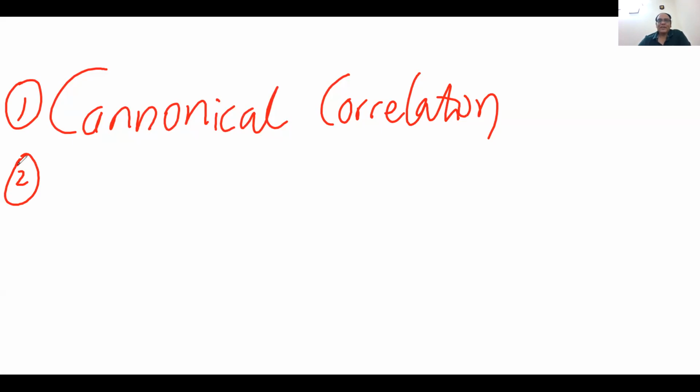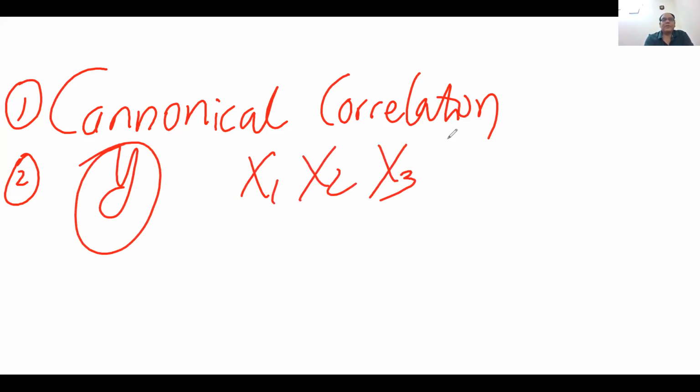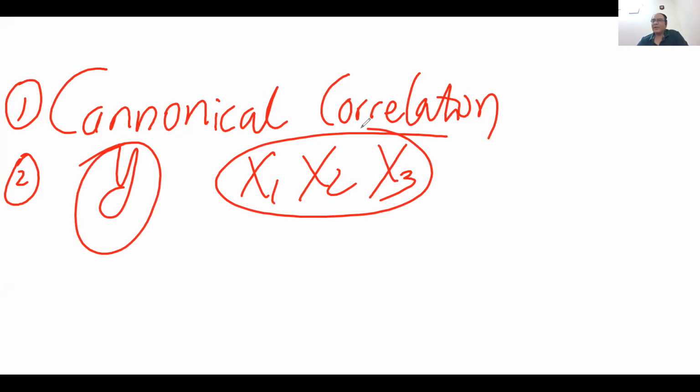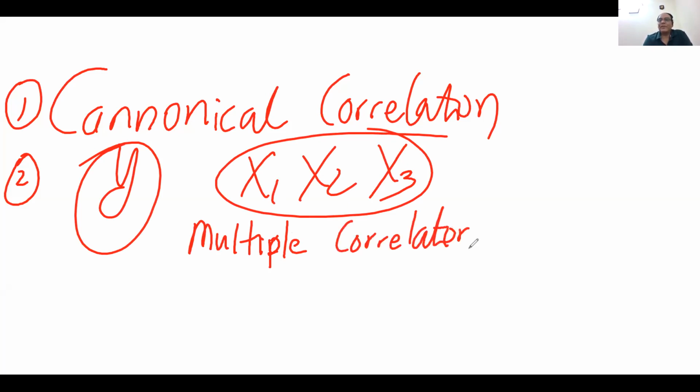Second, is it possible that we can find out the correlation between one variable and many variables? Is it possible that we can have the correlation between one variable and the many variables? Yeah. So answer is yes. This is called multiple correlation. So we will use this concept in the regression model, the concept of multiple correlation.